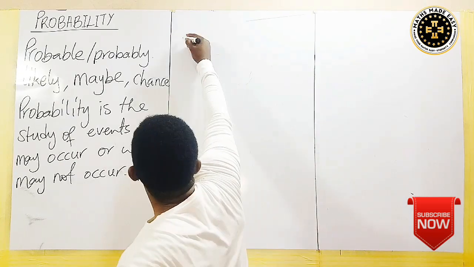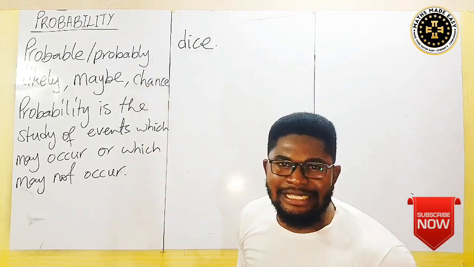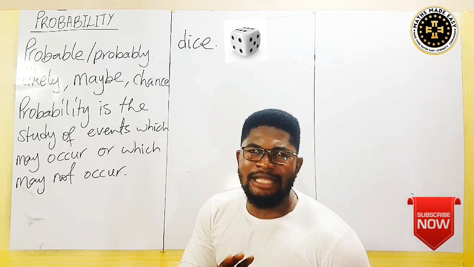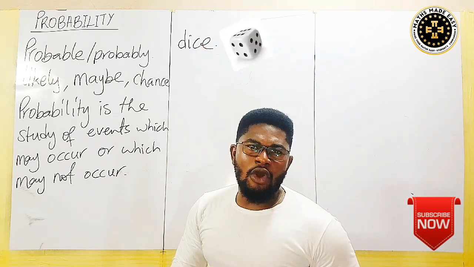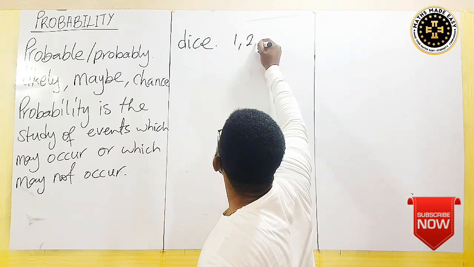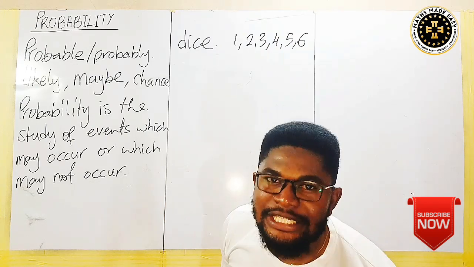There is a particular game called Ludo that has a die. We use a die in playing Ludo. The die is that thing that we roll on the Ludo board. Now, you know the die has faces like 1, 2, 3, 4, 5, and 6. There are 6 faces of the die.